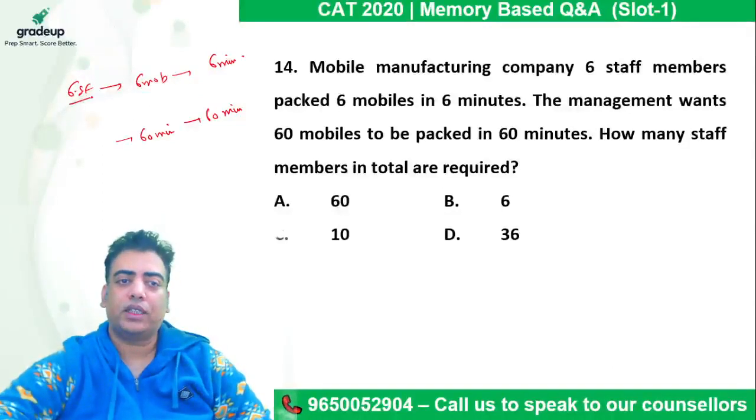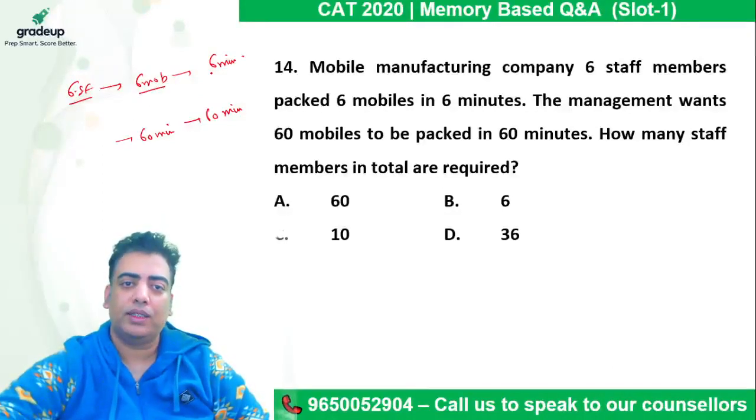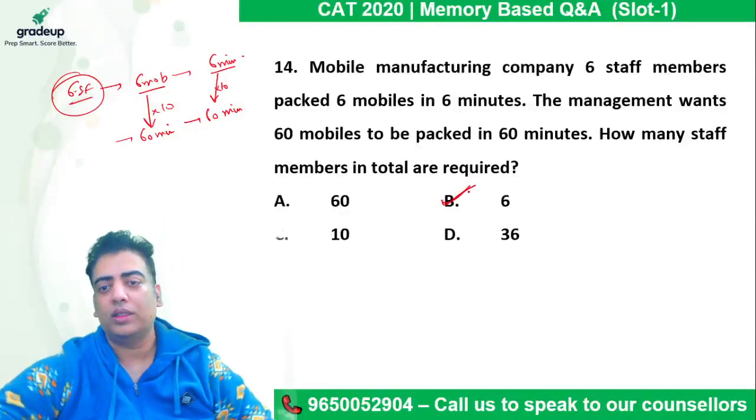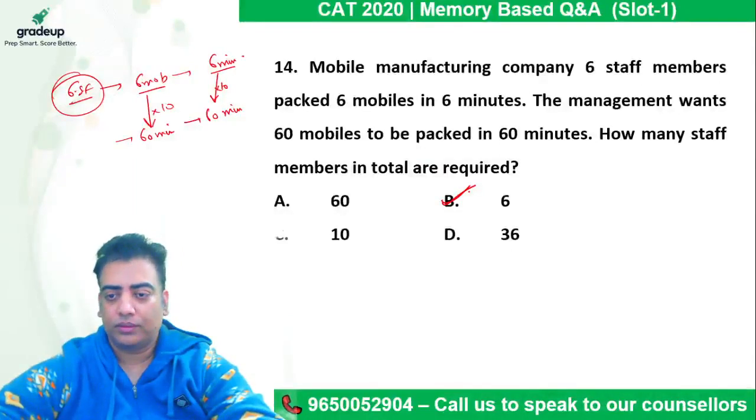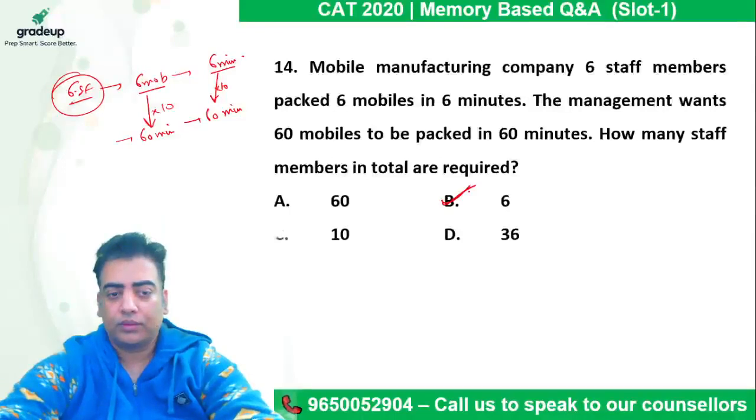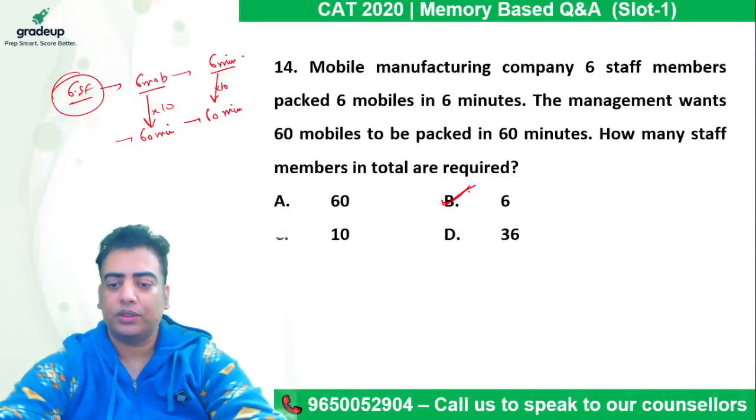So if 6 staff members can pack 6 mobiles in 6 minutes, and the work done is 10 times, then the time is also 10 times. So still 6 staff members can do the job. So the answer comes out to be B. A very simple question based on the unitary method.